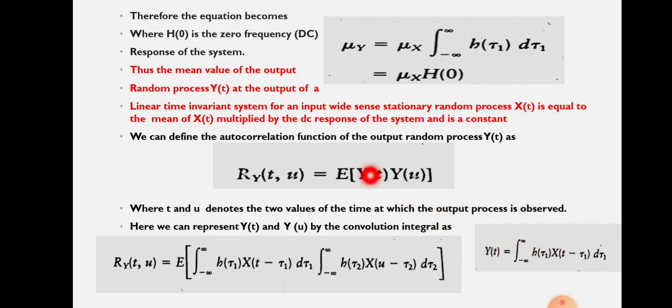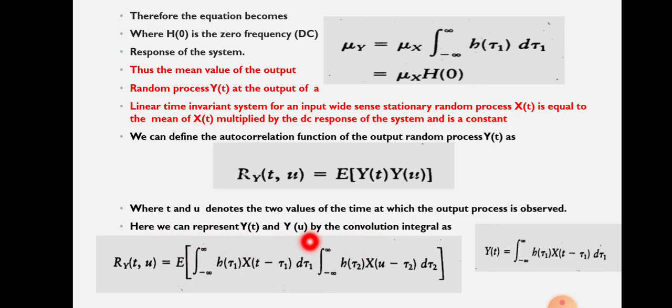Here the times are different, one is t and the other is u. So we can write Ry of t comma u equal to the expectation, where instead of y of t we write this quantity: integral from minus infinity to plus infinity of h of tau 1 into x of t minus tau 1 into d tau 1. Similarly, instead of y of u, we write the impulse response and the input random process. The impulse is h of tau 2 and the input is x of u minus tau 2 into d tau 2. So this is the integral value.